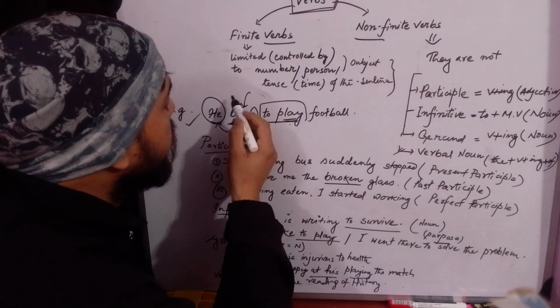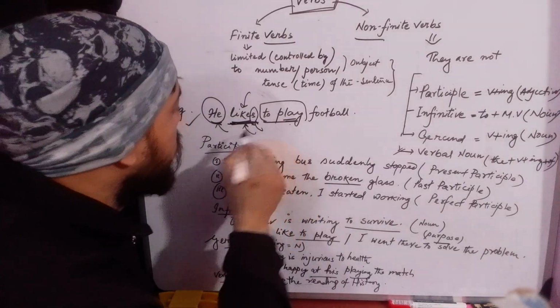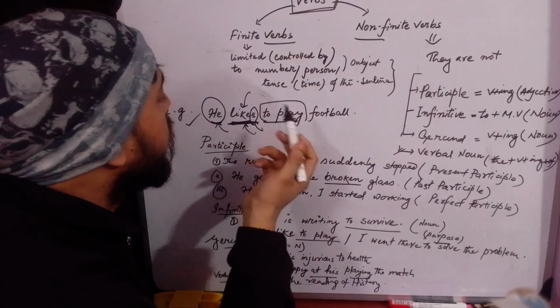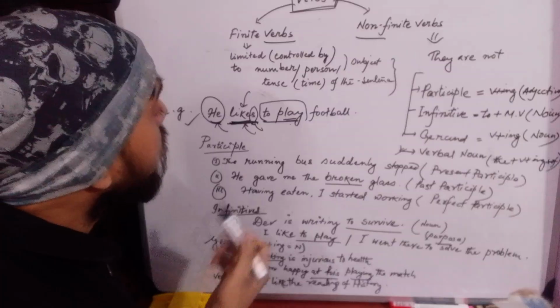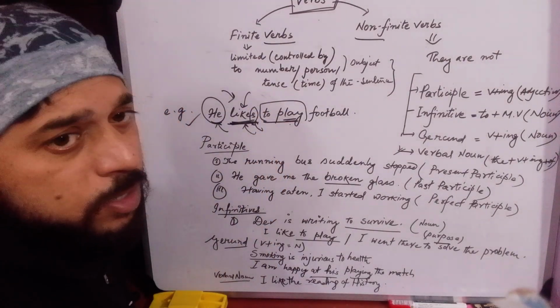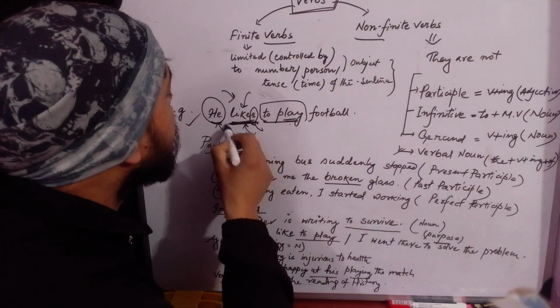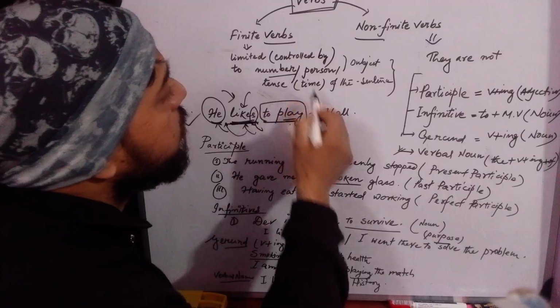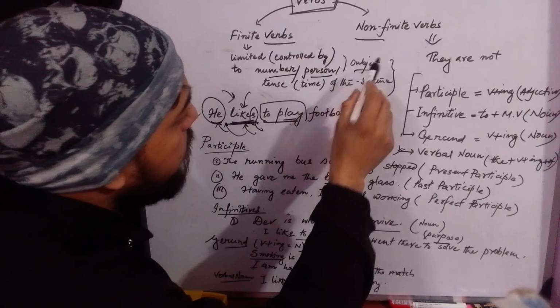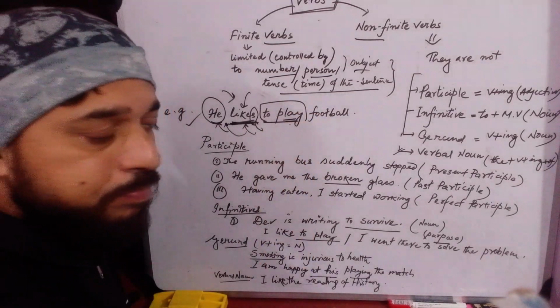Again, if it were past tense, then he liked, a change will be there. If it is future tense, he will like again. So it keeps on changing its form. In fact, it depends on different things like the subject, the number of the subject, the person of the subject, and the tense of the sentence itself.